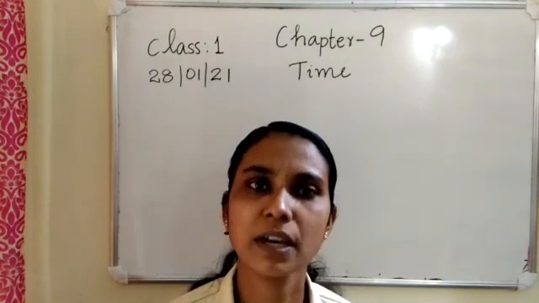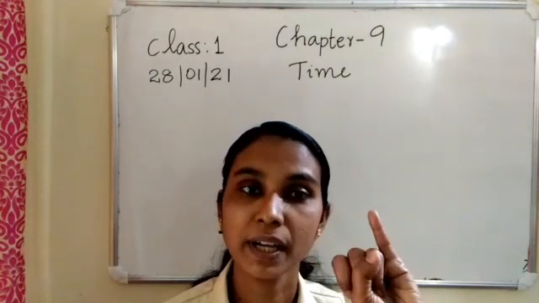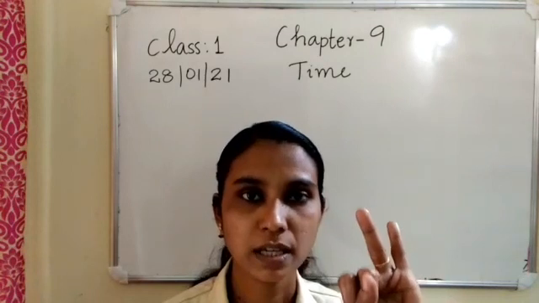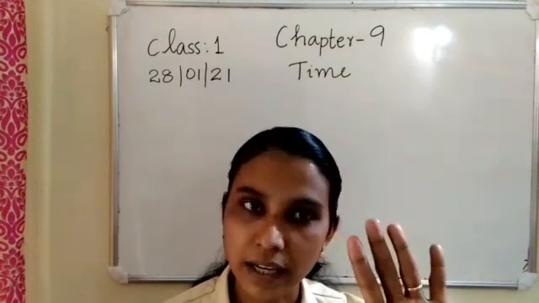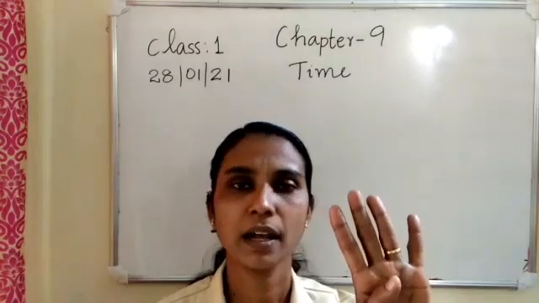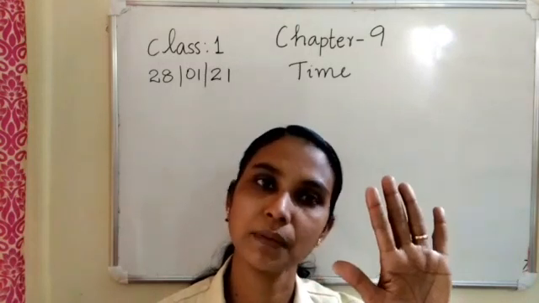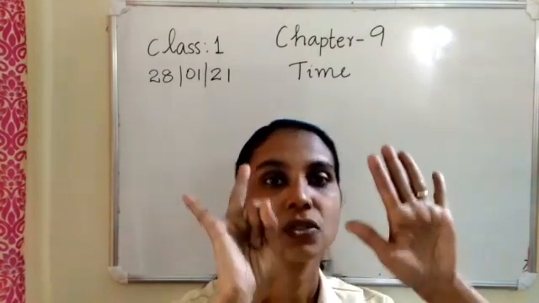Which is the first day of the week? Monday. Then the second day of the week? Tuesday. What comes after Tuesday? It is Wednesday. After Wednesday? Thursday. What comes after Thursday? After Thursday is Friday. What comes after Friday? Saturday. Then the last day is Sunday.